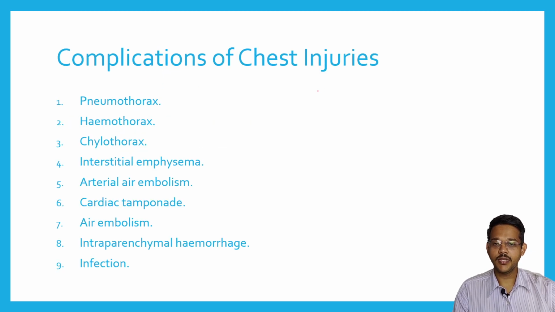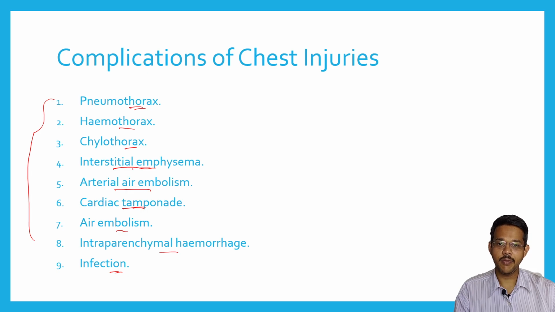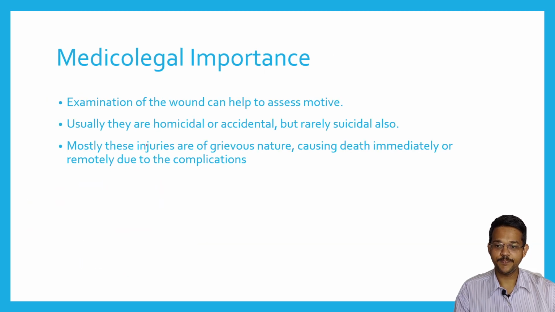Lastly, the complications of chest injuries. Chest injuries may lead to pneumothorax, that is, air may enter the pleural cavity, or blood may enter, or chyle may enter, or there may be interstitial emphysema, arterial air embolism, cardiac tamponade, interparenchymal hemorrhage, or infections. So these are all complications of chest injuries, and because of injury to the chest, the person may go through any of these complications and may die.